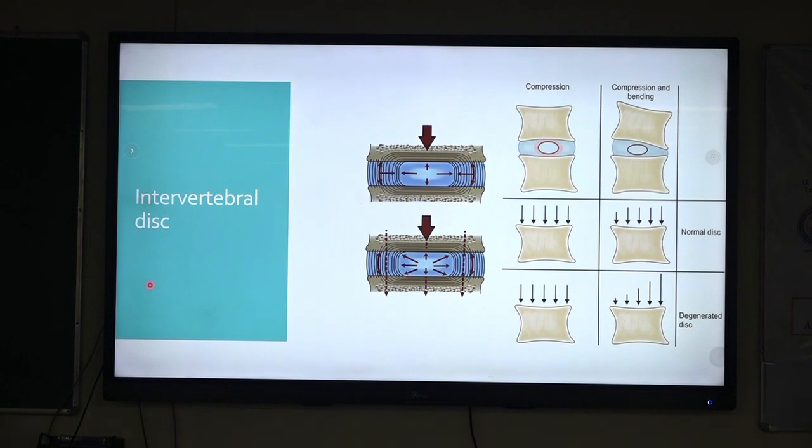When there is an axial compression load on the spine, that load is evenly distributed by the intervertebral disc also, which acts as a shock absorber. Whenever there is axial loading of the spine, the nucleus pulposus will deform and push the annulus fibrosus, and the annulus fibrosus will then try to contain these forces and transmit them downwards, from the vertebrae, through the trabecular system. As you can see here, in a normal disc, it is uniformly distributed, but in a degenerated disc in disease, it will be uneven.